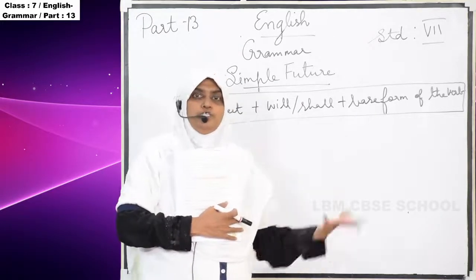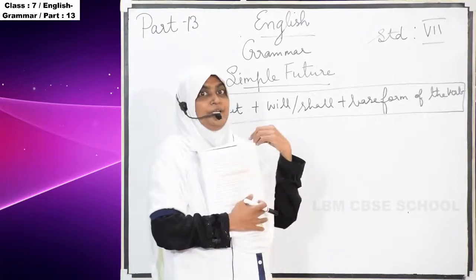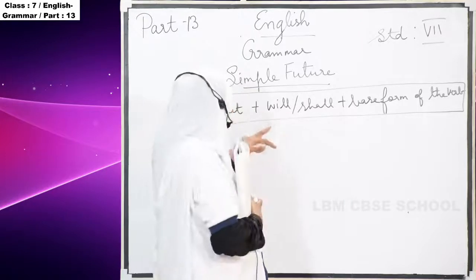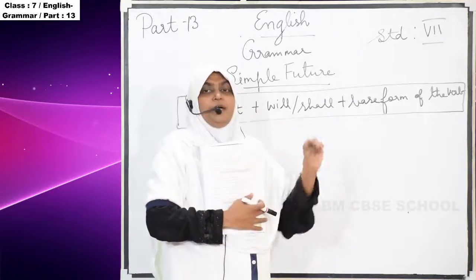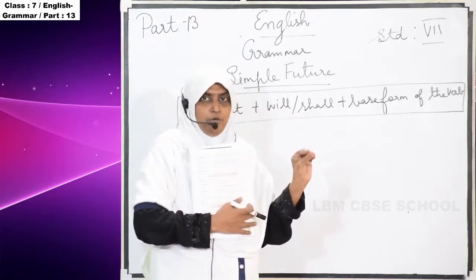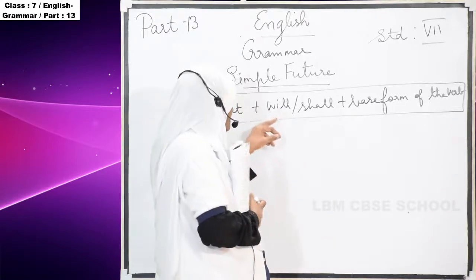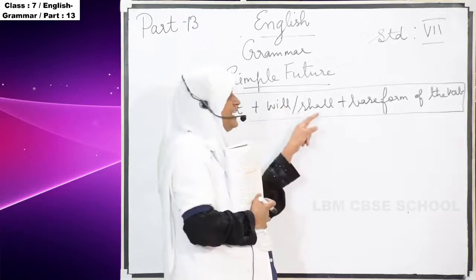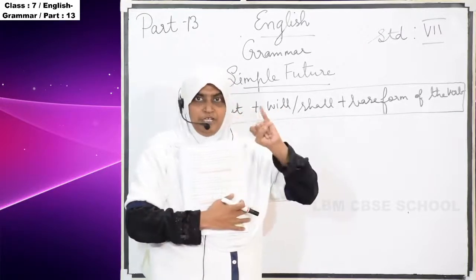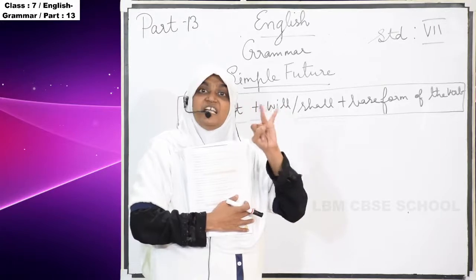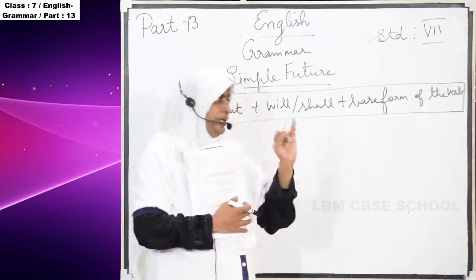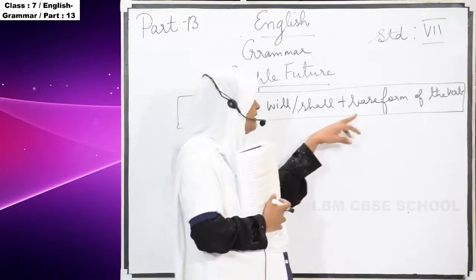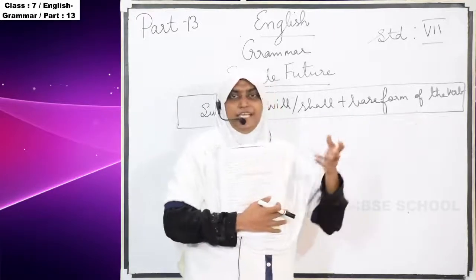We are talking about the future, what is going to happen tomorrow. That is future tense. Here we have to use some specific words only. The words we have to use in simple future are will and shall. One is the subject and the next one is will or shall. Both we can use, according to the sentence. And then the base form of the verb.